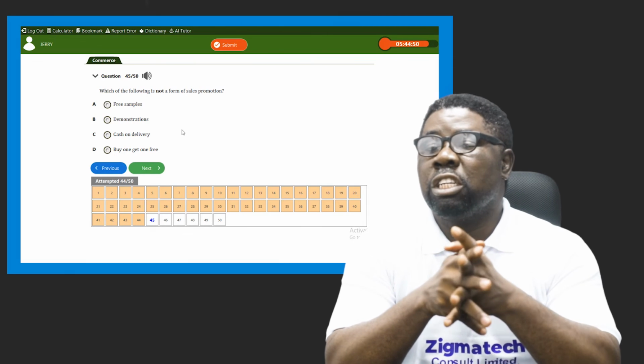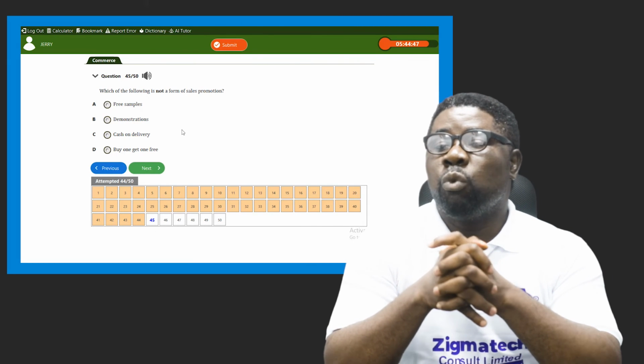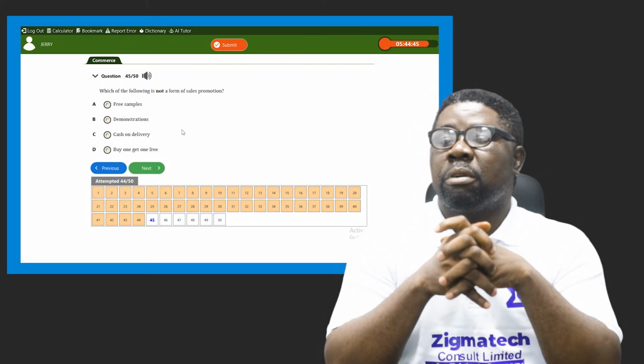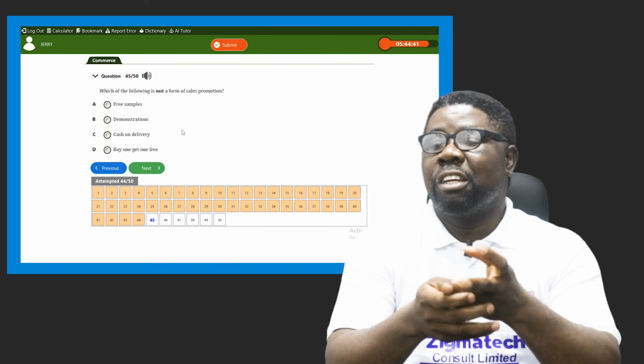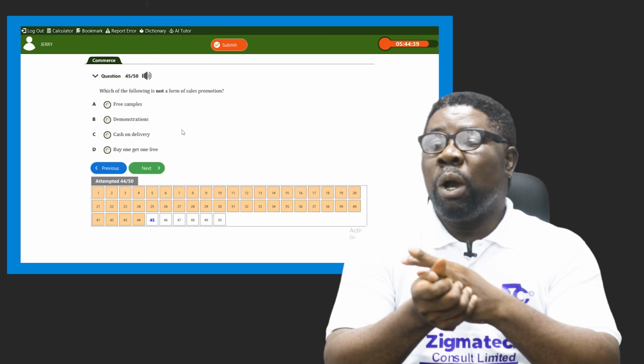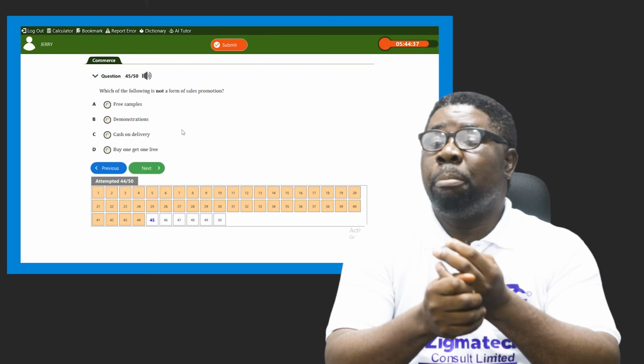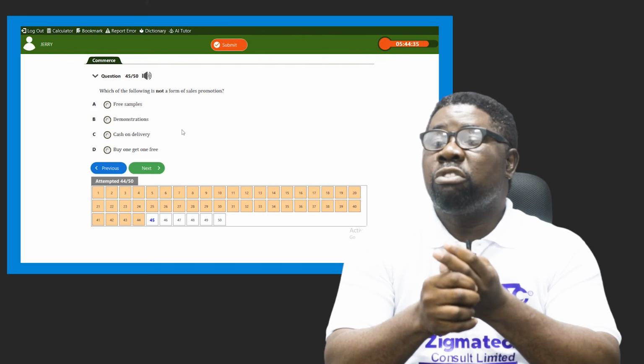C says cash on delivery. Payment when the goods come to your doorstep. D says buy one, get one free. Out of these 4 options, one will encourage you as a consumer to buy. That's what we call sales promotion.